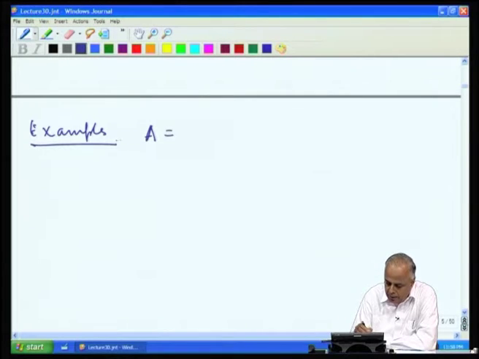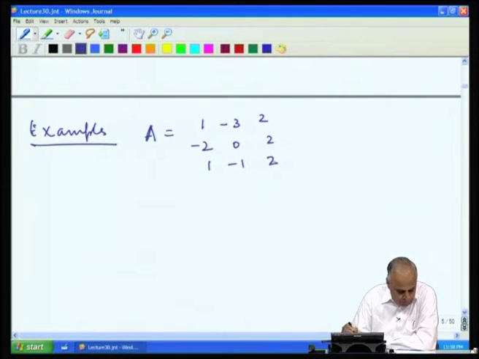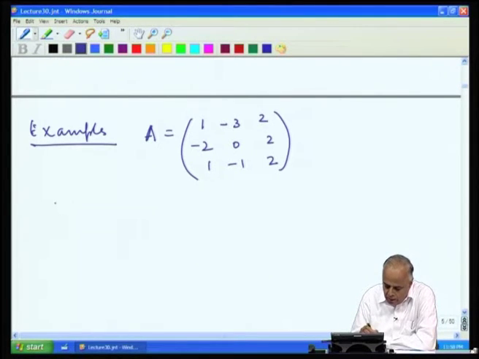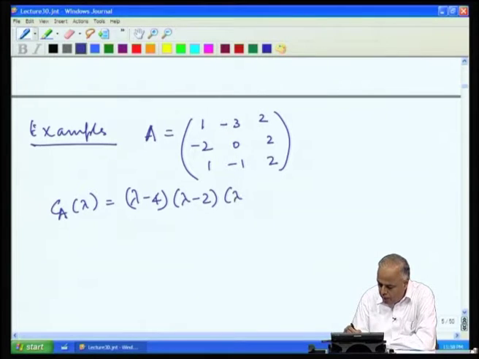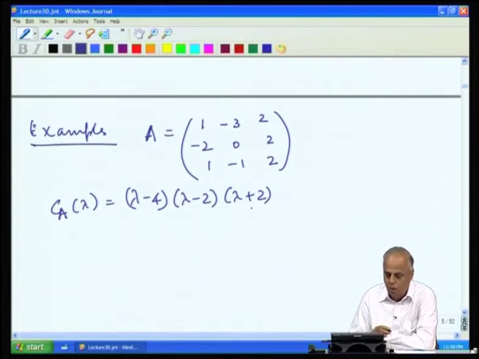Let us take the matrix A to be [1 -3 2; -2 0 2; 1 -1 2]. In the last lecture, we found that c_A(lambda) is (lambda minus 4)(lambda minus 2)(lambda plus 2). So, what are the eigenvalues here?